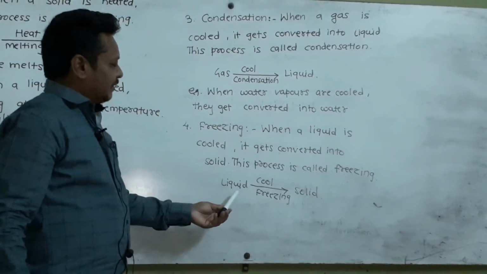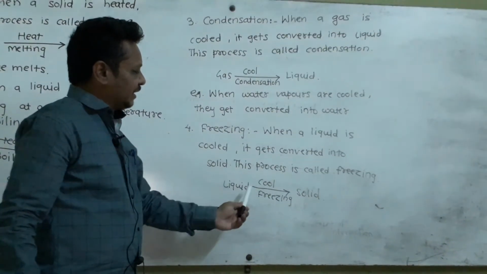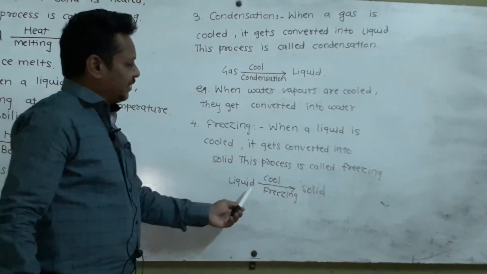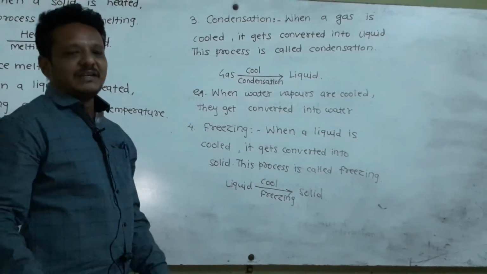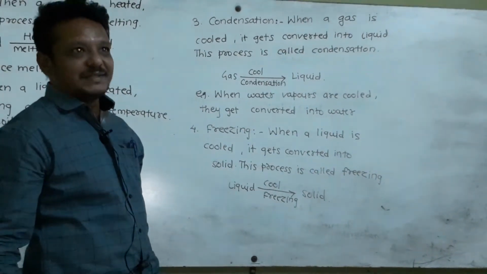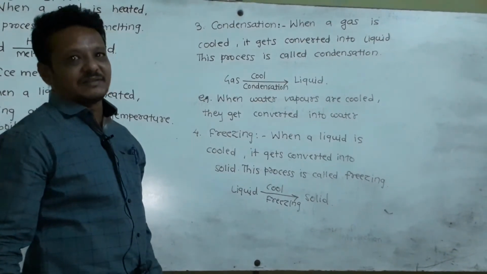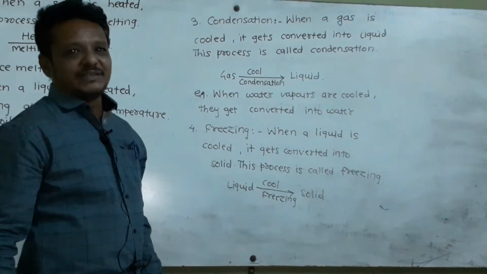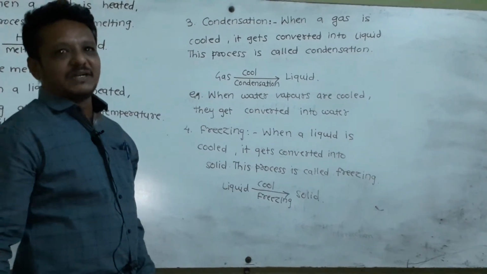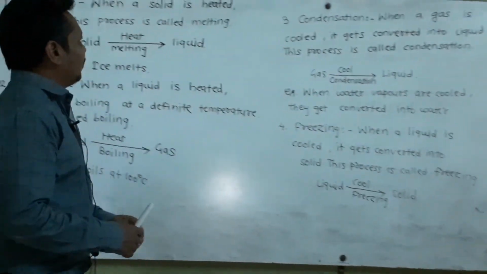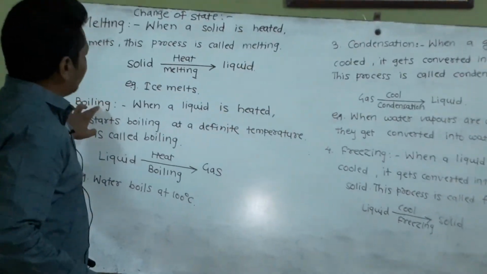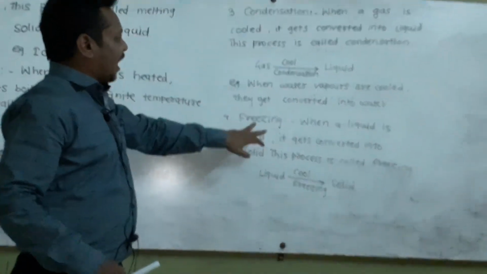For example, when liquid is cooled, it gets converted into solid. This process is called freezing. For example, water freezes at 0 degrees Celsius and gets converted into ice. So we studied today melting, boiling, condensation and freezing.